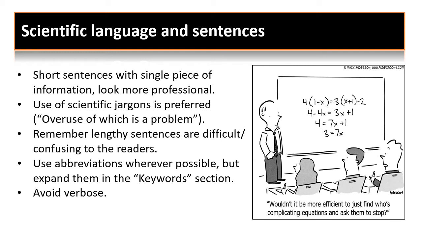The last point is that avoid verbose. Avoid verbose means wherever possible avoid writing more text in order to communicate a small information. People who are having lack of understanding of language often choose more words in order to convey a very short piece of information. That's what is called as verbose, and it's normally a problem because when you are done writing your research papers, you might see 15-20 pages of research paper, even though you are not necessarily writing that much of data.